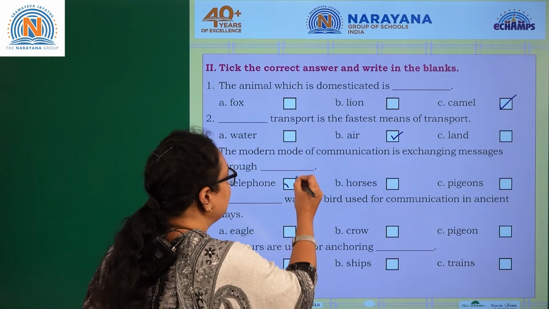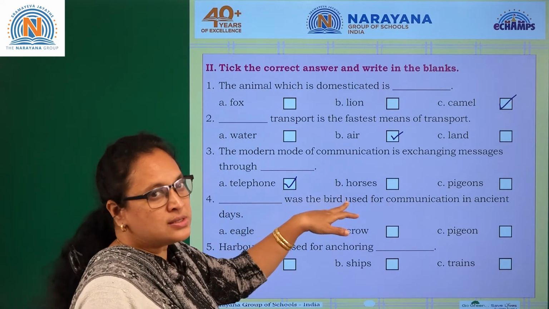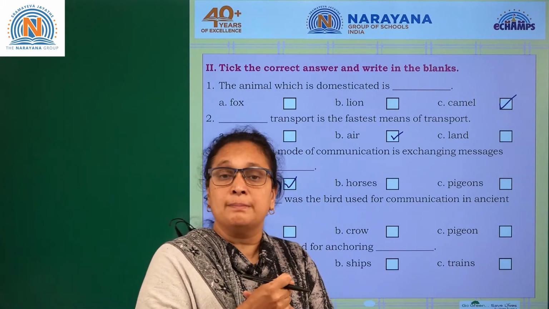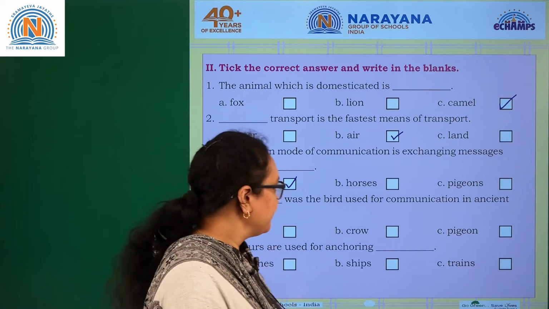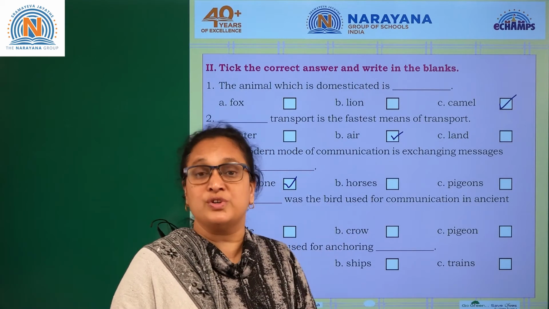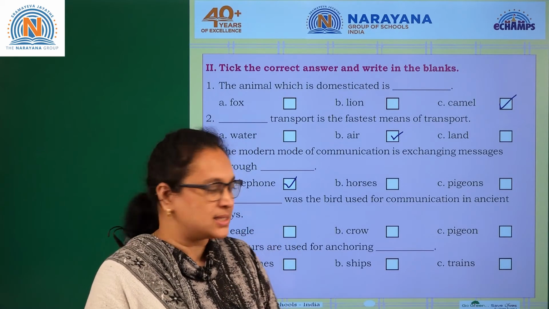Okay, it's a modern one. So early it was pigeons. And horses, the person who rides the horses during the warfare, people used to ride on the horse to carry the messages. Do you think that even now we have the messengers? Yes, we do have the messengers even now who carry the message very secretly, the spies.